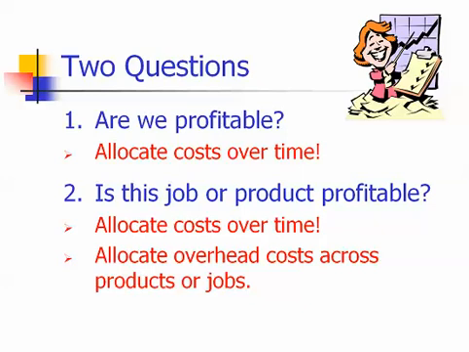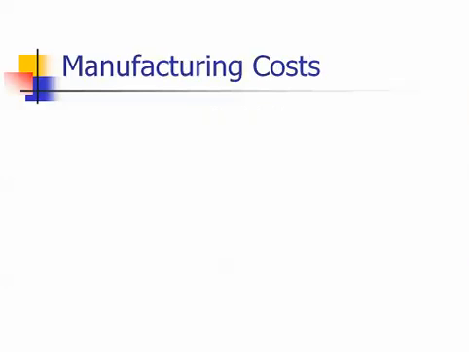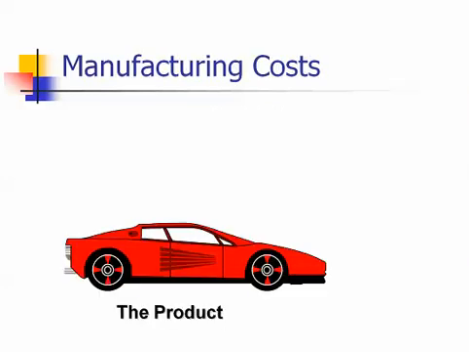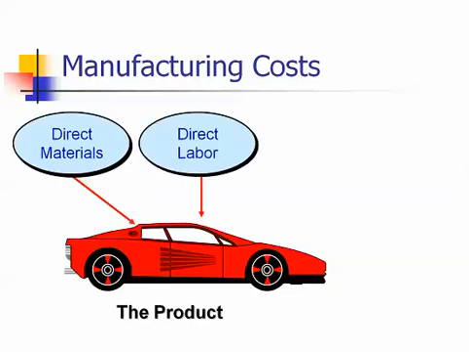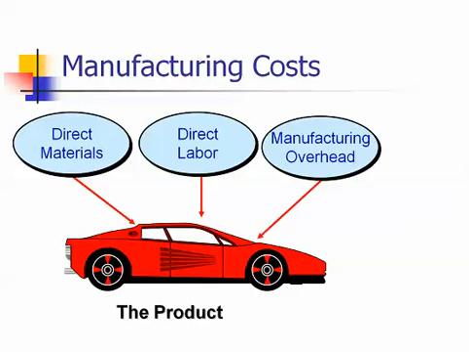The primary focus of Chapter 2 is on the allocation of overhead costs in a job order costing environment. Recall from Chapter 1 that manufacturing a product involves three types of costs: direct materials, direct labor, and manufacturing overhead. Direct materials are raw materials that become an integral part of the finished product and that can be physically and conveniently traced to it.